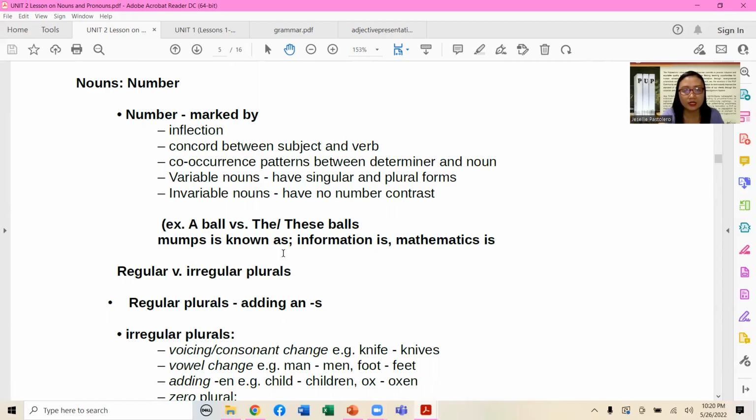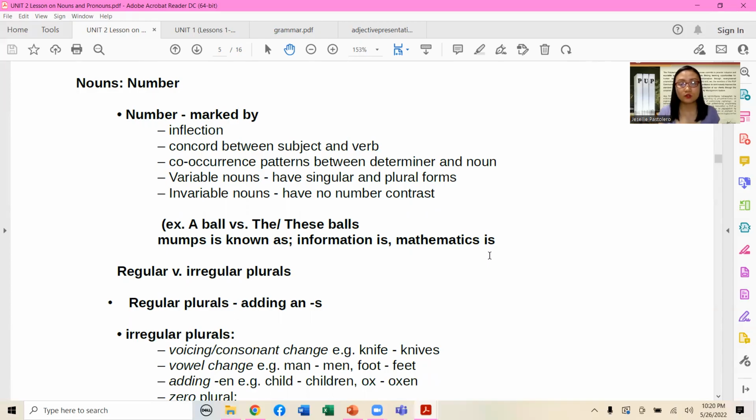Mumps is known as, information is, mathematics is. So invariable nouns have no number contrast. Note the use of 'is' here. Mumps is known as, information is, because information is singular. Mathematics is the name of a subject. That's why it's not supposed to be otherwise, as per the rule.